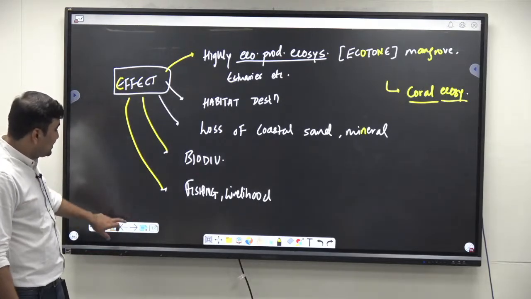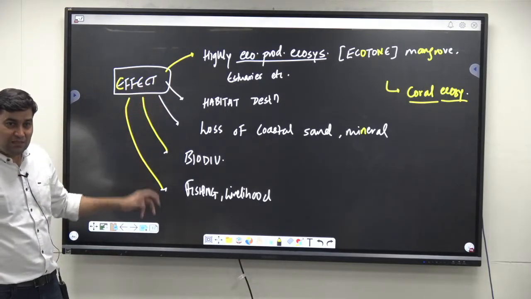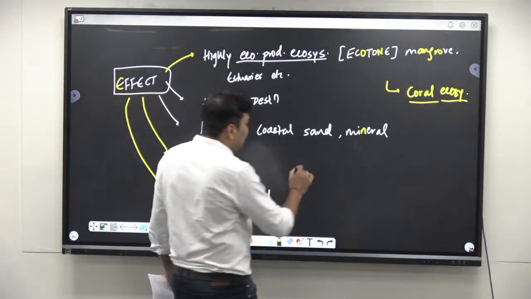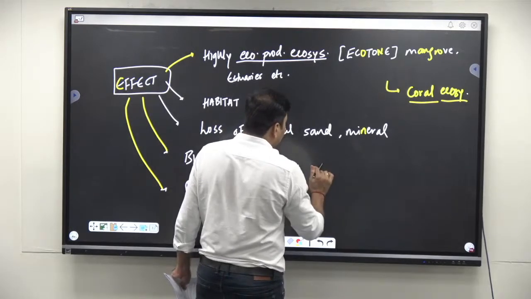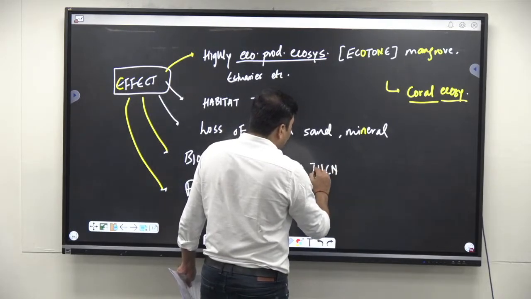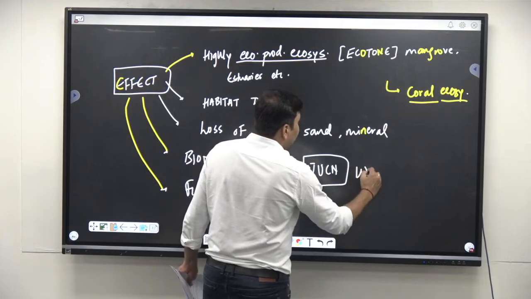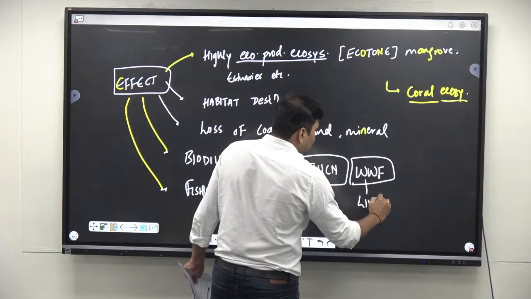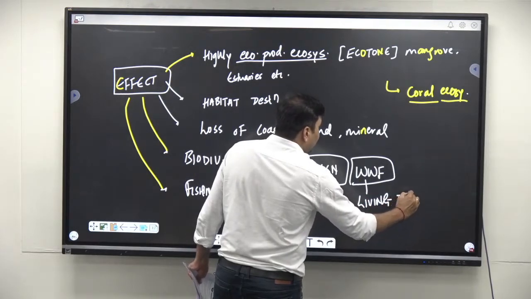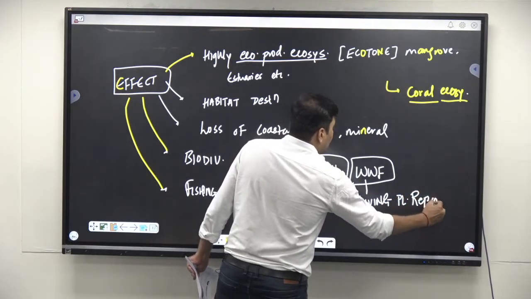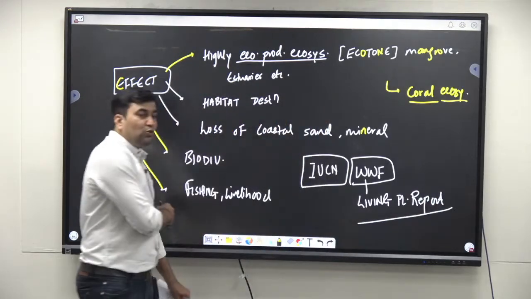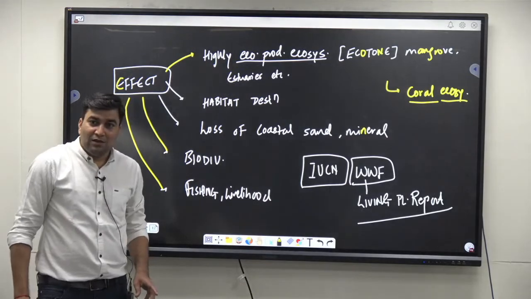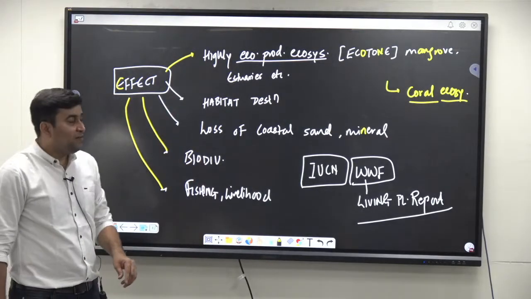After writing these effects, substantiate with certain examples. Here you can write the impact by substantiating with the report of the IUCN or WWF, that is the Living Planet Report, you can mention. As per this report you can tell how habitat destruction is impacting the aquatic ecology, especially in these most ecological productive areas.